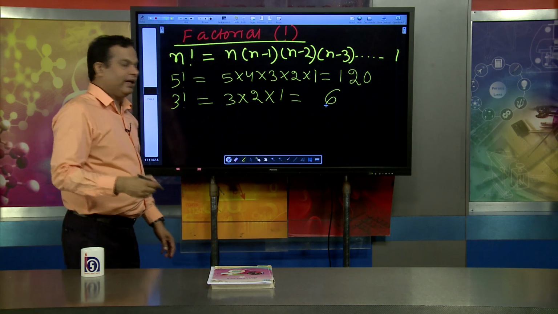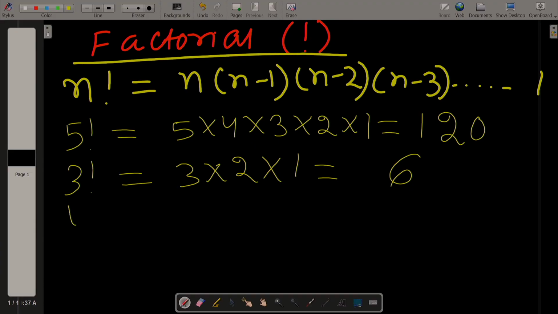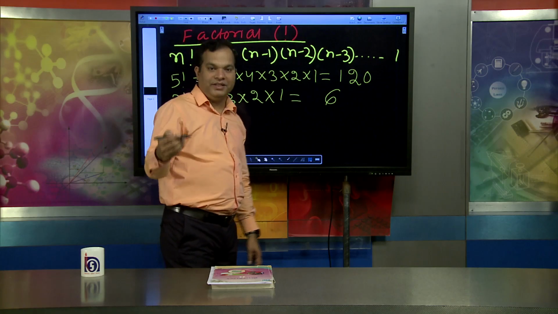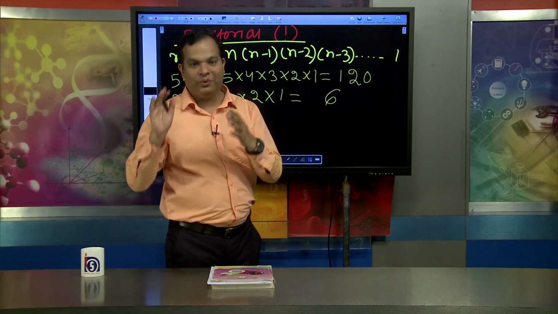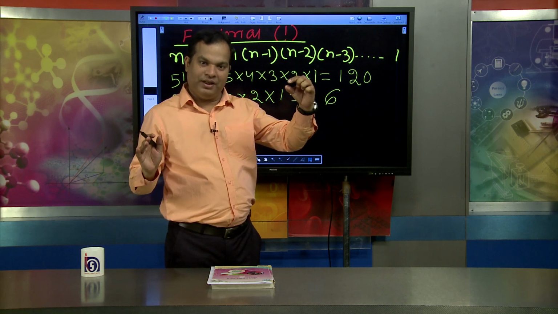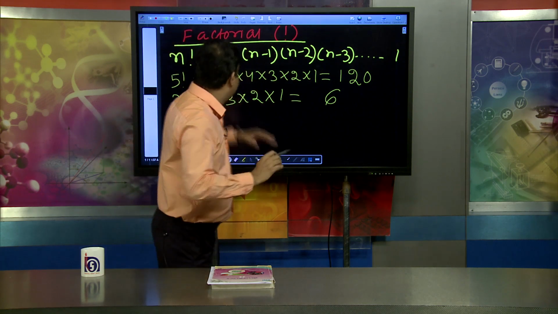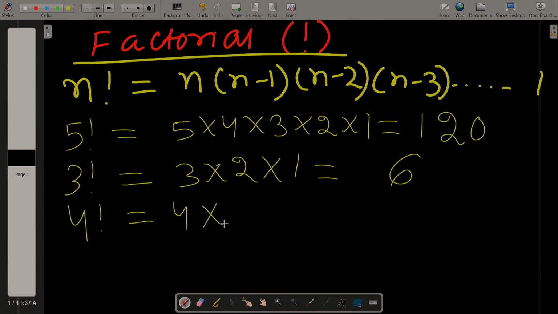Suppose I would like to take the value of 4 factorial. What will be the value? You can tell me. 4 factorial means 4 into 3 into 2 into 1. We start from 4 and go to 1 at the end. So 4 into 3 is 12, 12 into 2 is 24, 24 into 1, so the value is 24. This is the way we find factorial value.